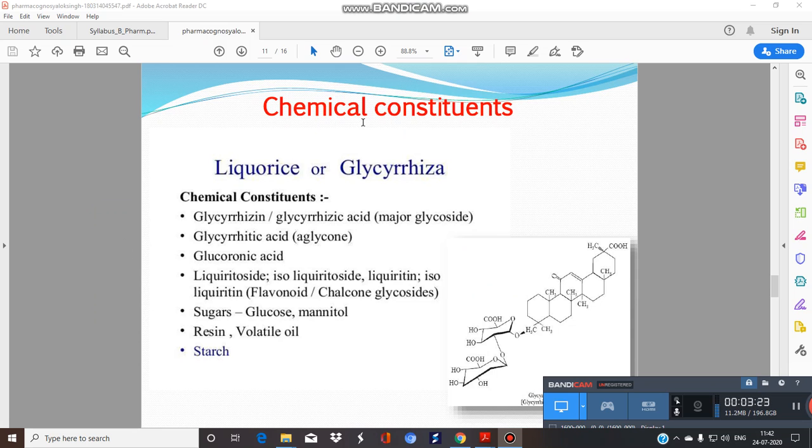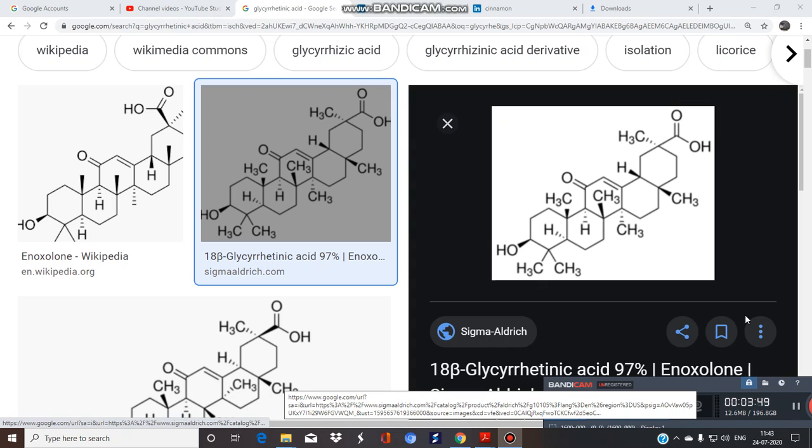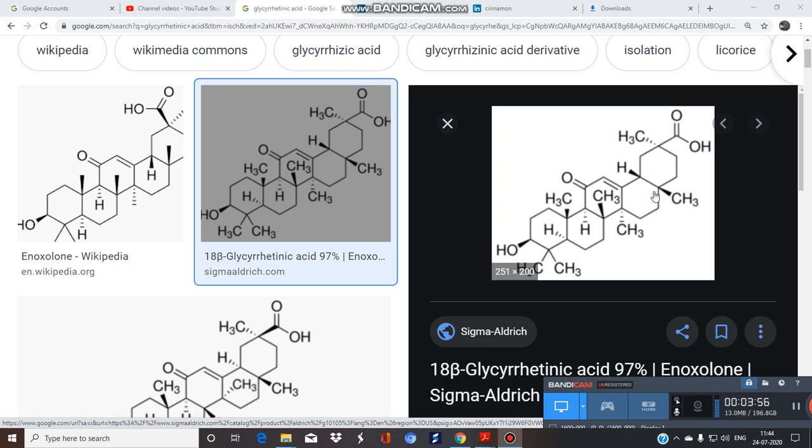So this is about the chemical constituents. It contains saponin glycosides like glycyrrhizin or glycyrrhizinic acid. Glycyrrhizic acid is the aglycone part. Licuritin and isolicuritin are the flavonoids. It also contains sugars like mannitol and glucose, resin, volatile oil in very minor amount, and starch. Look at the structure of glycyrrhizinic acid: 1, 2, 3, 4, 5. So, pentacyclic triterpenoid.